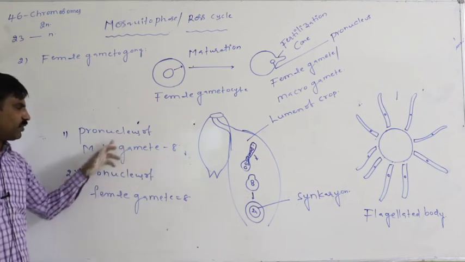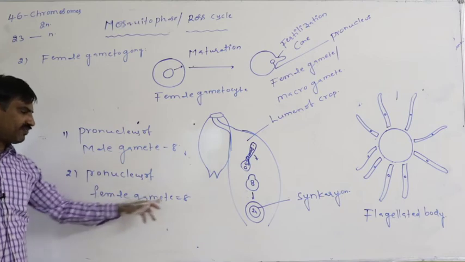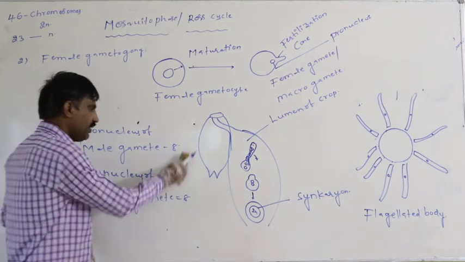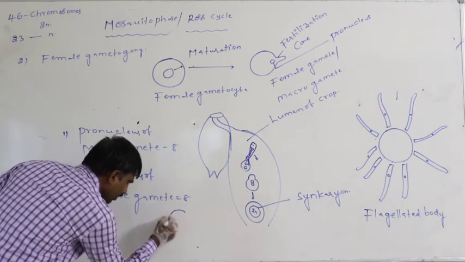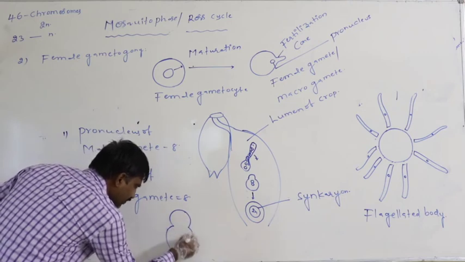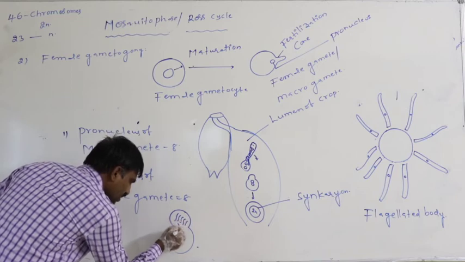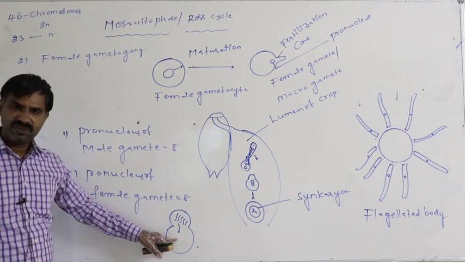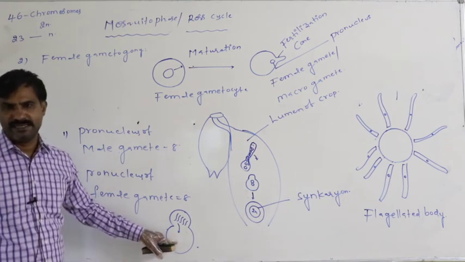If in the pronucleus of the male gamete there are 8 chromosomes, and in the pronucleus of the female gamete there are also 8 chromosomes, whenever these two nuclei fuse with each other, the 8 chromosomes present in the male pronucleus move into the female pronucleus.